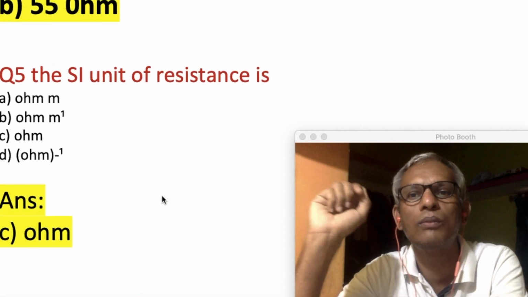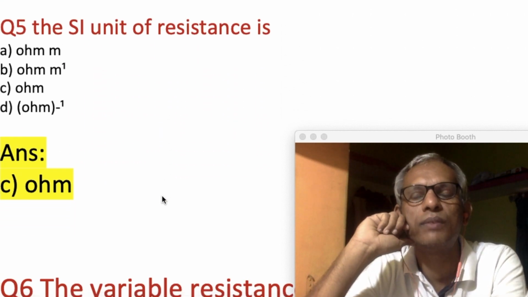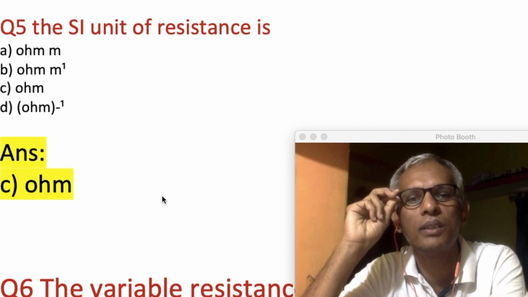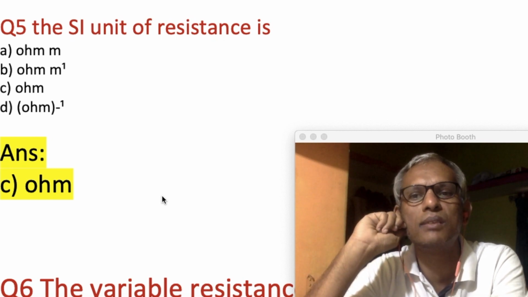Next question, the SI unit of resistance. The system of international unit for resistance is ohm. They have given 4 options: ohm meter raised to 1, ohm meter raised to -1, and so on. So the answer is ohm.